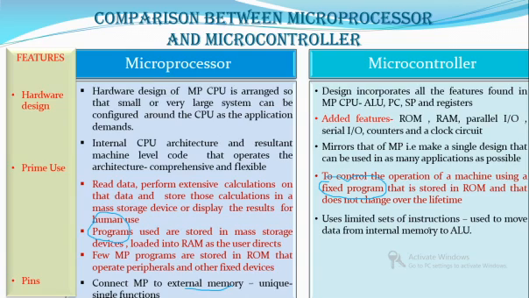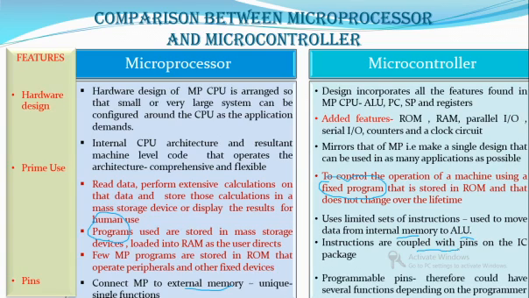Memory is already present in the microcontroller. So the transfer takes place between the internal memory and the arithmetic and logic unit. So it requires very limited set of instructions, and these instructions are usually coupled with the pins. Okay, pins, that is programmable pins will be there, which could have several functions depending upon the programmer.